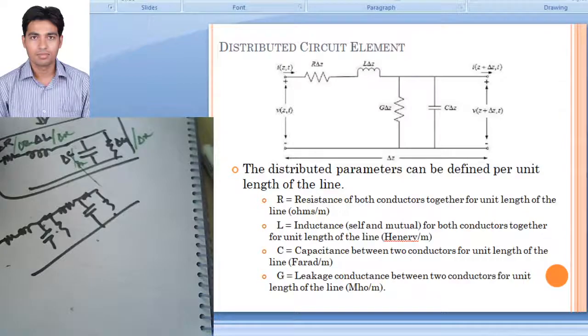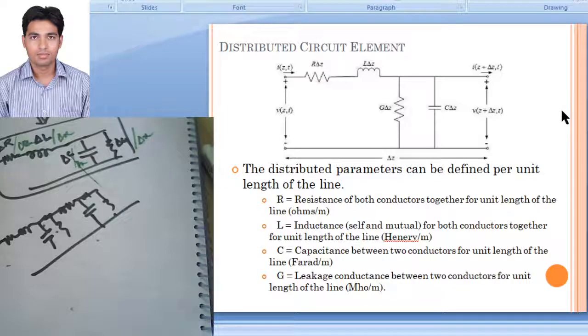In the next lectures we'll solve for current and voltages. By applying Kirchhoff's voltage and current laws, we'll find the current and voltage and the relation between them, and we'll see how the signal will flow through the transmission line and what parameters it will depend on.